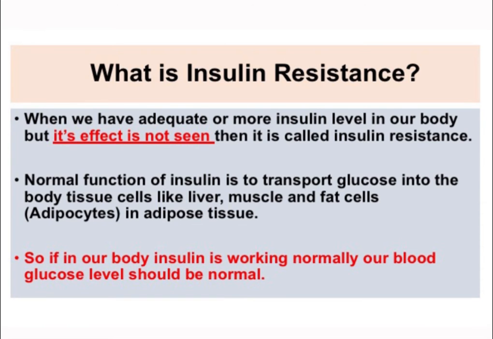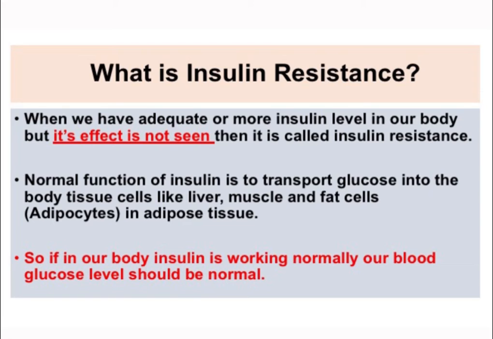So now let's see what is insulin resistance. As I have explained to you, when we have adequate insulin level in our body, then all the glucose molecules should enter the cell, and if we check the blood sugar level, it should be within normal limits. But when we have adequate or more insulin level in the blood, but still its effect is not seen, that means we still have extra sugar in our blood, then it is known as insulin resistance.